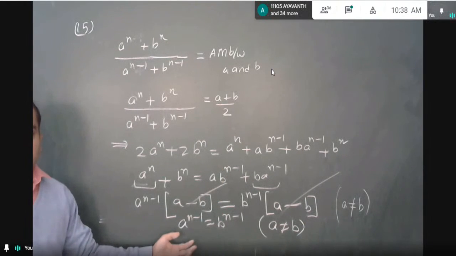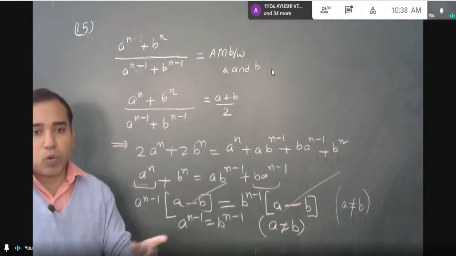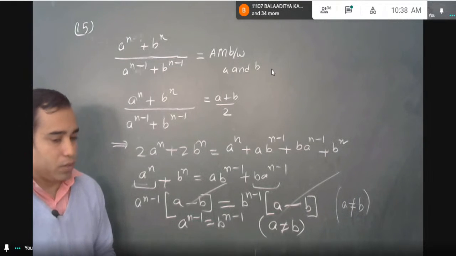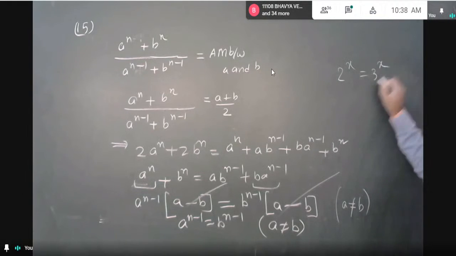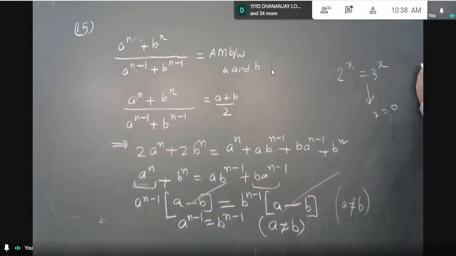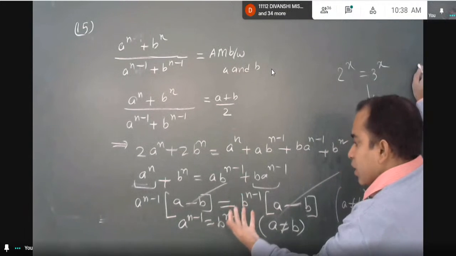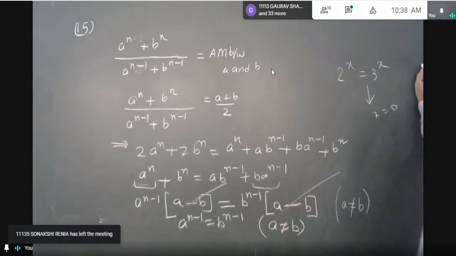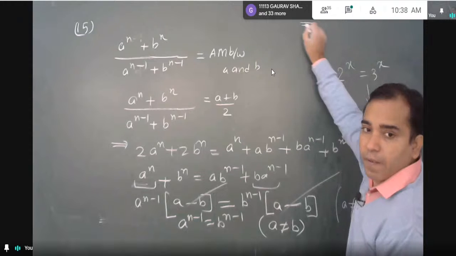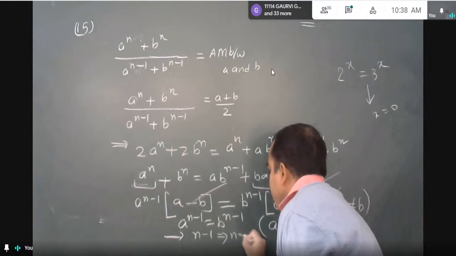So when these two quantities are equal and their bases are unequal, it is possible only in one case. You can think about it. 2ˣ equals 3ˣ: then there is only one chance, that x must be 0. Otherwise it is never possible. So when bases are different, powers are the same and the whole quantity is the same, this is possible only when the exponent itself is 0. So this concludes only one thing: n minus 1 is 0, and n equals 1.